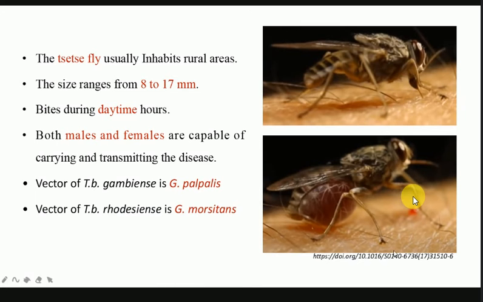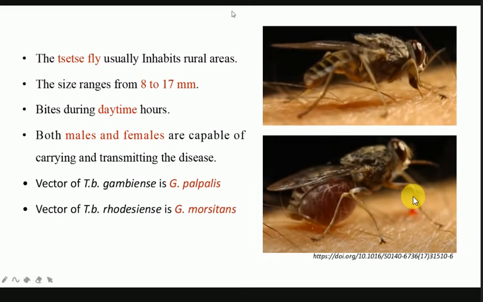So this is the same video. You can find this on this link. You can go and you can see the whole sucking process of the blood, and you can see here that a drop of blood is oozing out of the skin. So this is the vector, which is tsetse fly.